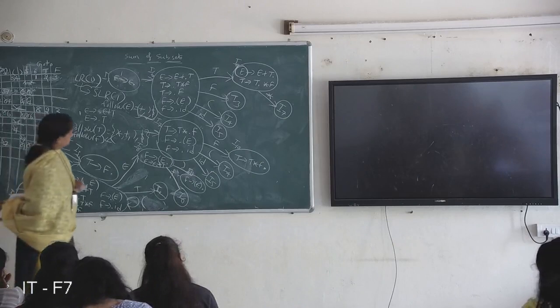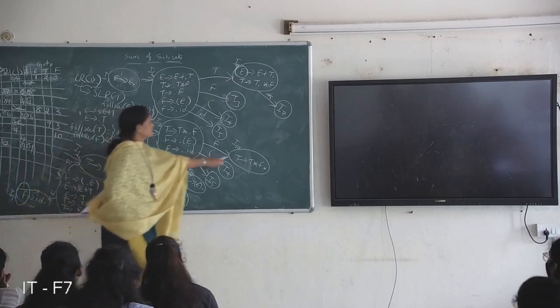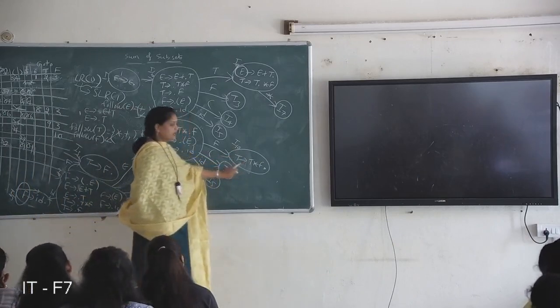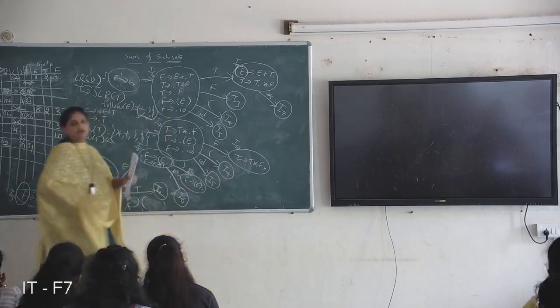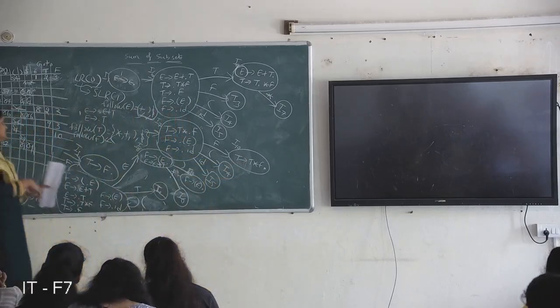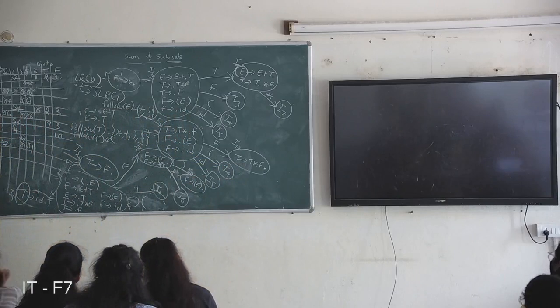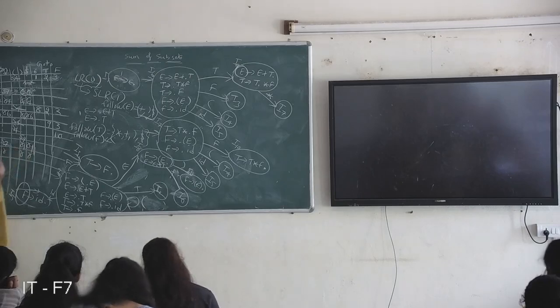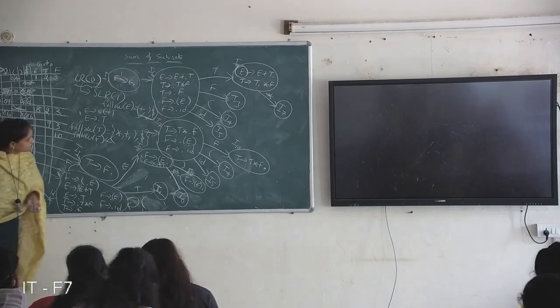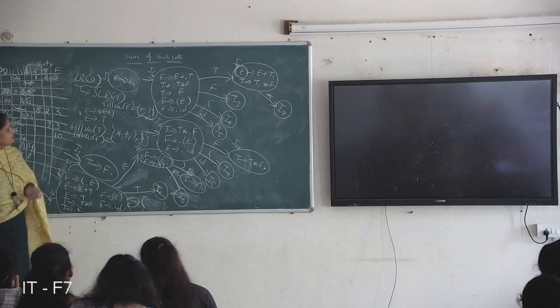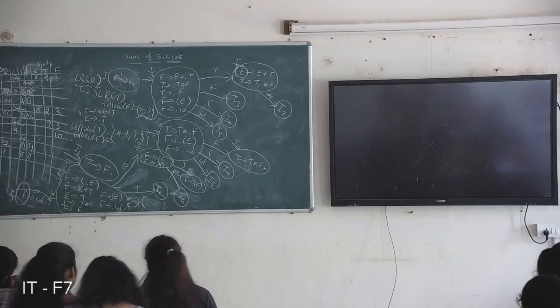Next, I10. Coming to this state, it is a final item, so write the reduction operation on follow of T symbols. Follow of T is star, plus, closed brace, dollar. And with which production? Fourth or third production? Yeah, third production.